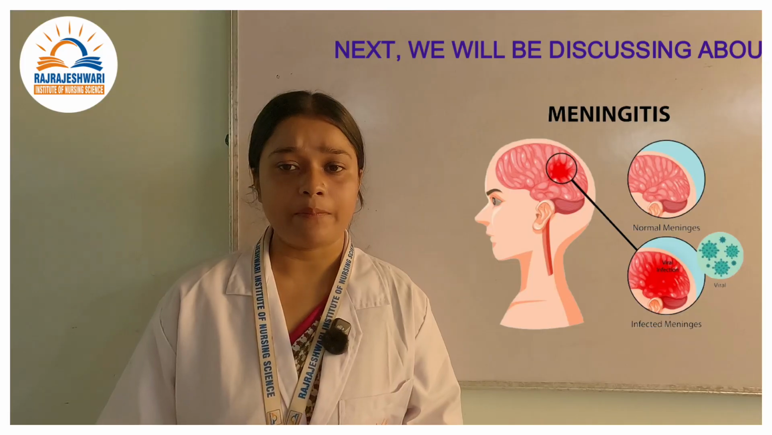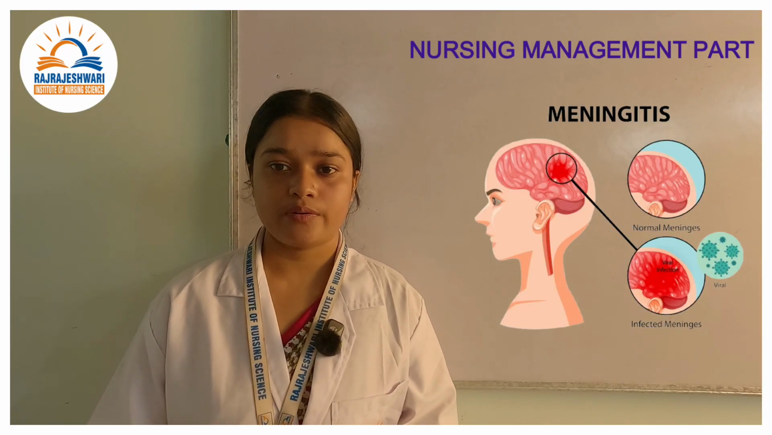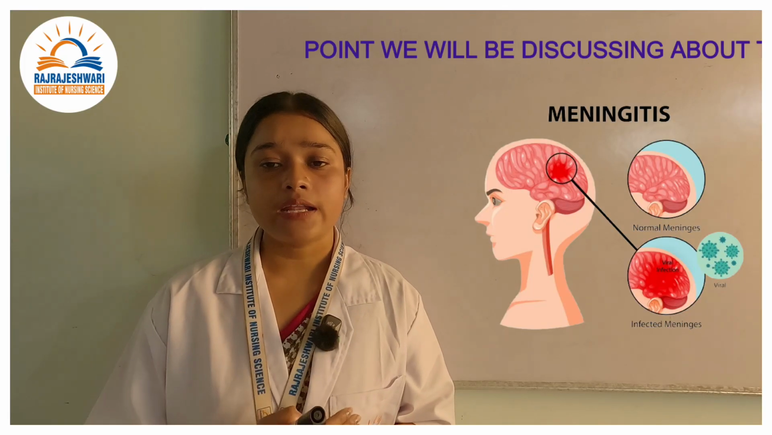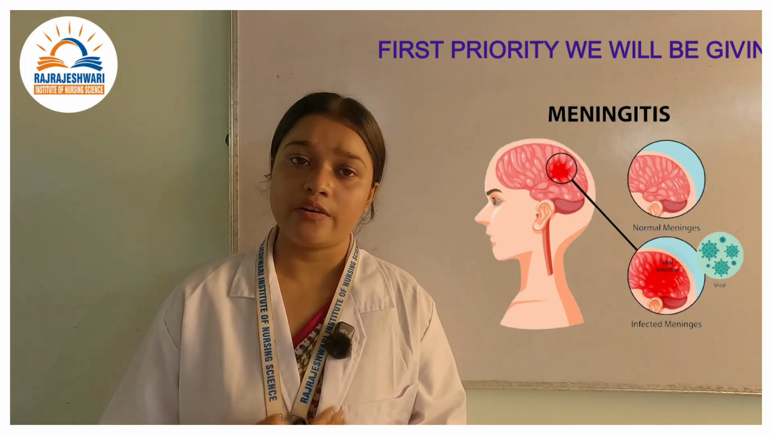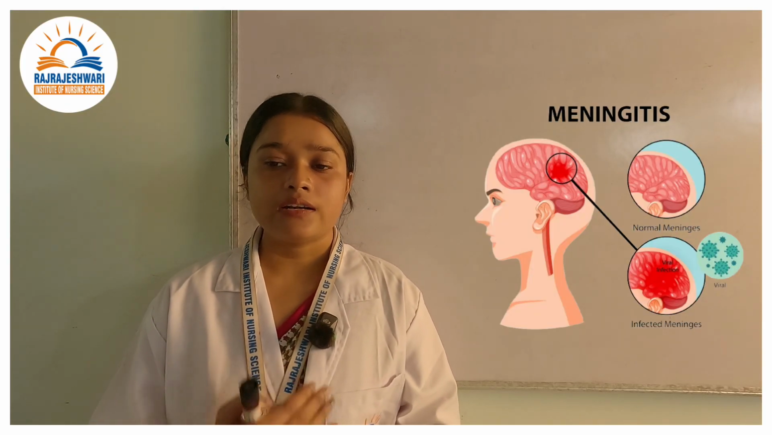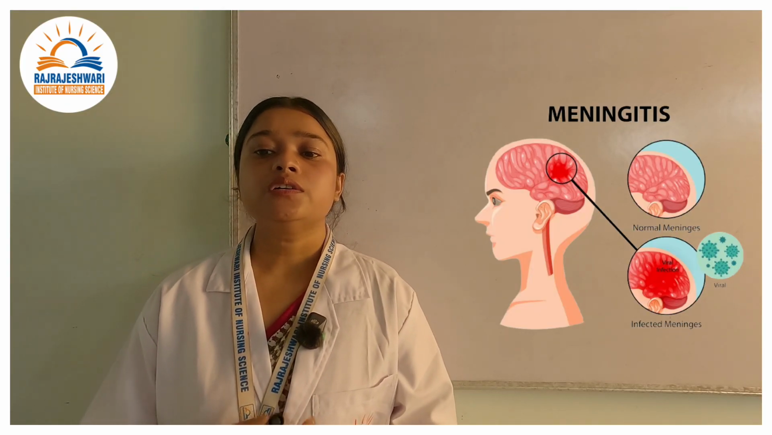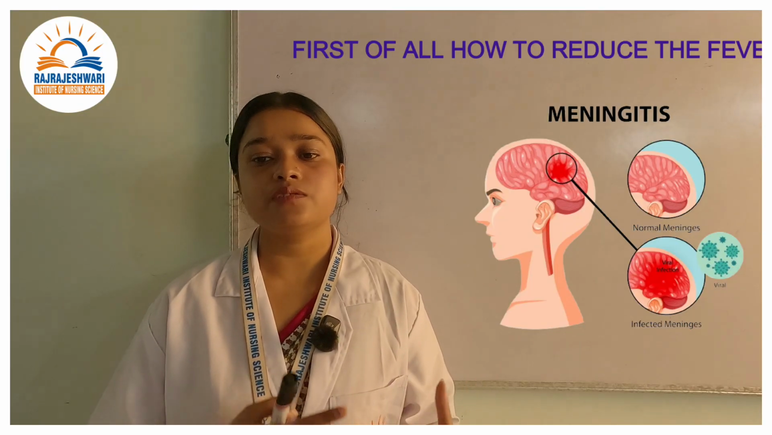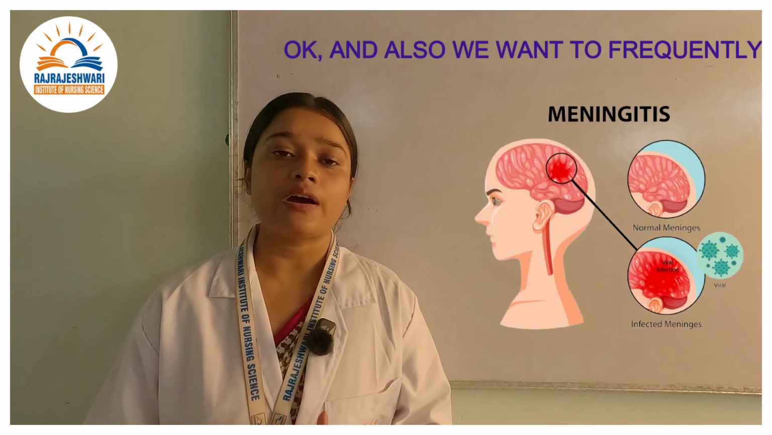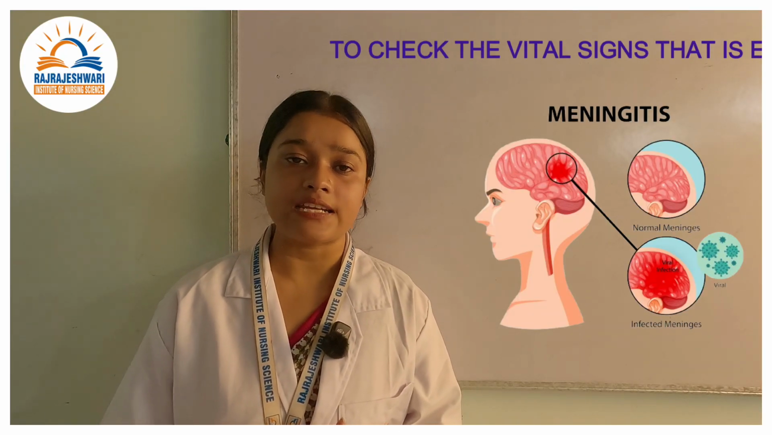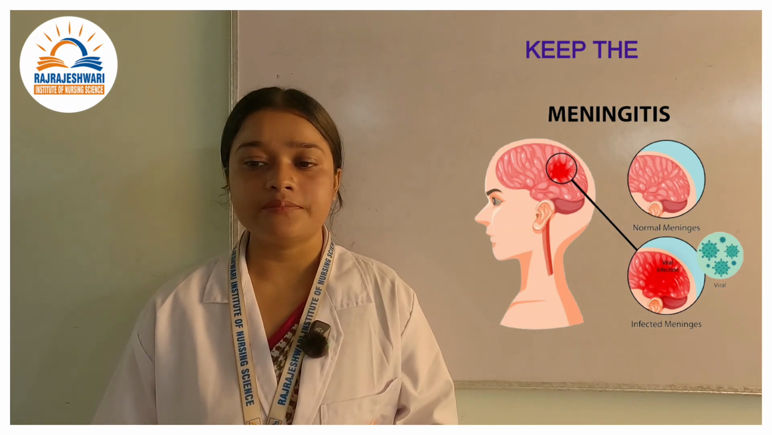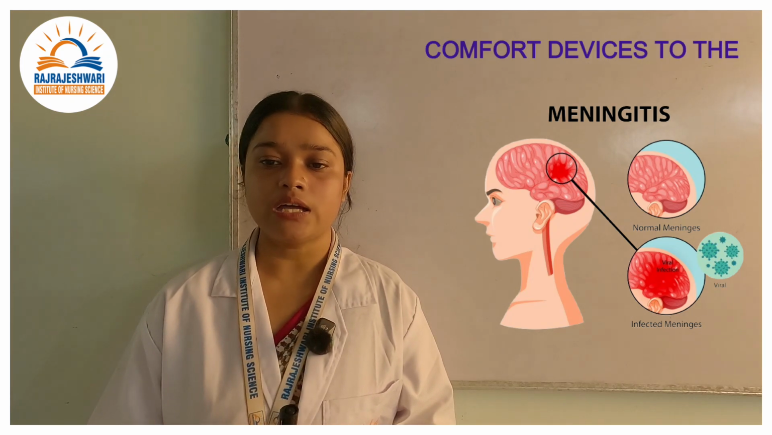Next, we will be discussing the nursing management part. So what is the nurse's role? On the nurse's role, the first priority we will be giving is to reducing the fever. To reduce the fever, we can give a tepid sponge bath to the children. Also we want to frequently check the vital signs, that is every 2 hours. Next, we also want to give comfort devices to the children.